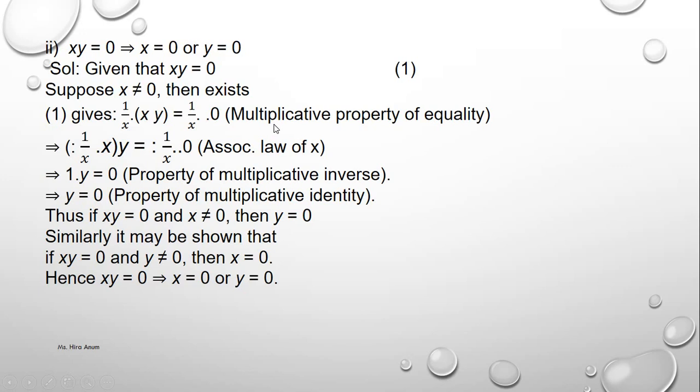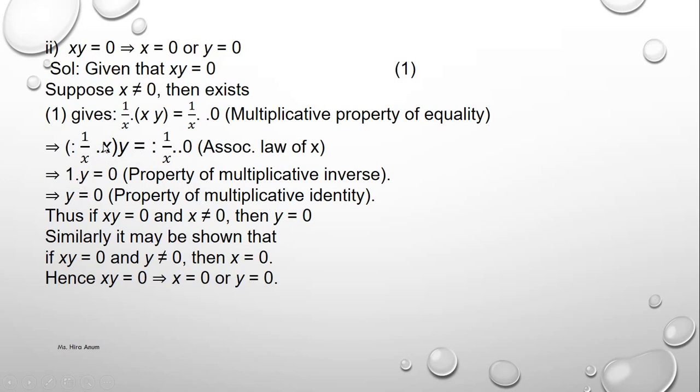Multiplicative property of equality: multiply both sides by 1 over x, giving 1 over x times x times y equals 1 over x times 0, by the associative law.